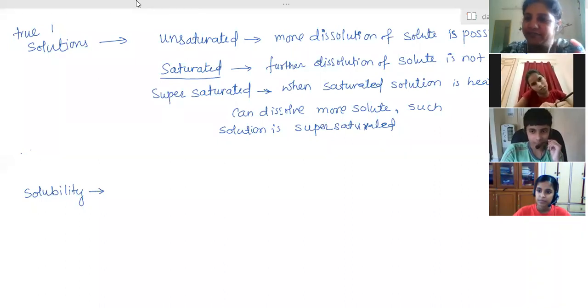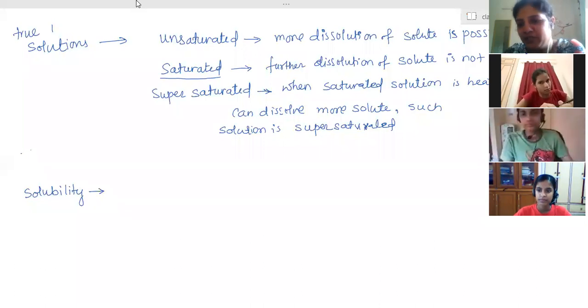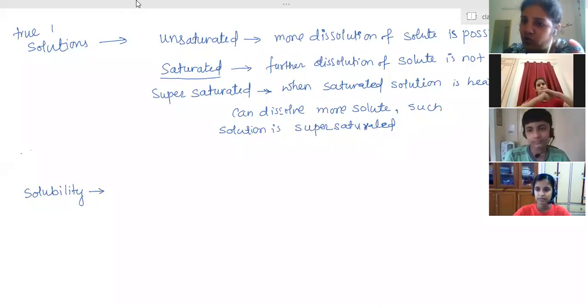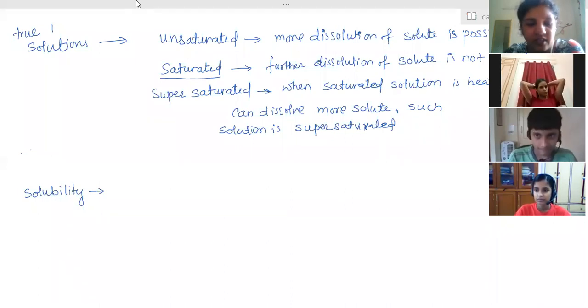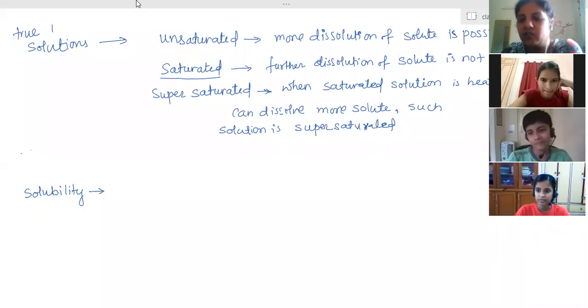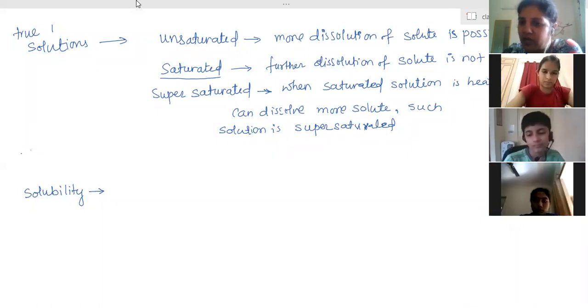Right. Very good. So it is solubility, that means we are finding out the amount of solute present in a saturated solution only. To make a saturated solution, however much solute is present in the given solution, that is called its solubility. And the solubility of that solute in a given solution at different temperatures is different. You have seen that solubility increases with increase in temperature. So as temperature increases, the amount of solute needed to make the solution saturated will keep on increasing.